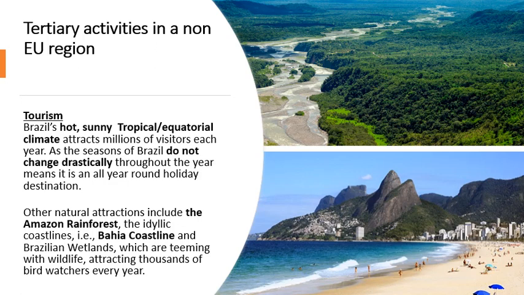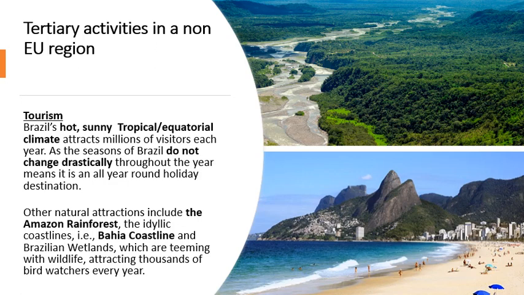Okay, it's got a lot of idyllic and lovely coastlines. The Bahia coastline, for example, so look at the picture of the coastline there in the bottom right, guys. Like that's literally from a postcard. It's absolutely fabulous. Really good weather, lovely tourist resorts, and you've got fantastic scenery in the background. Okay, so those kind of coastlines, you'll find them around Rio de Janeiro, Bahia. They're really fantastic, and they attract a lot of tourists.